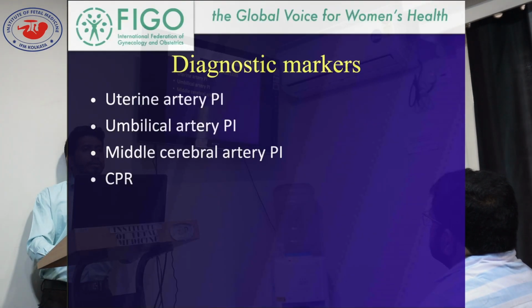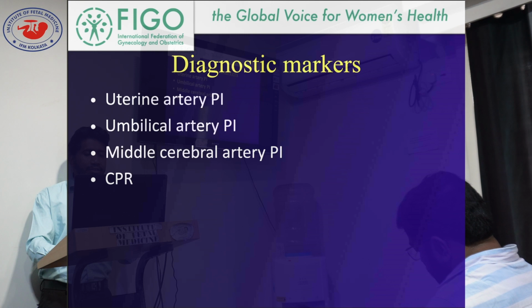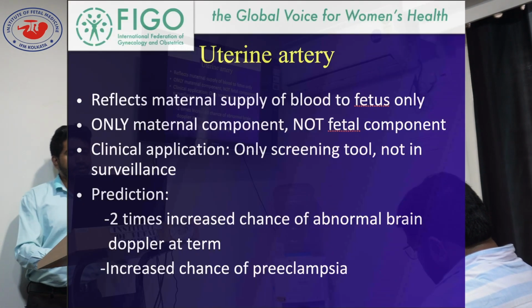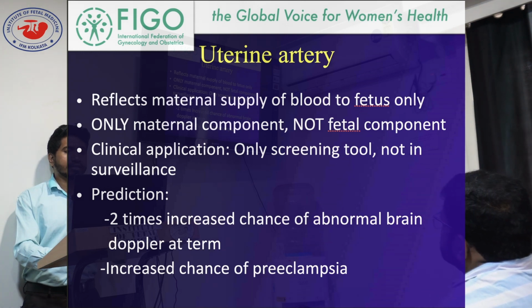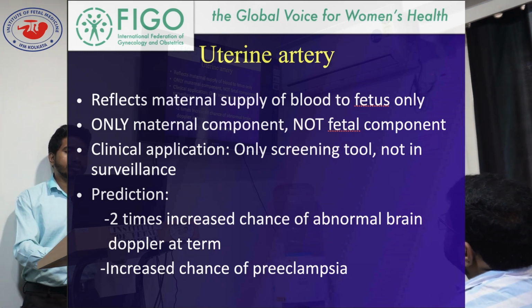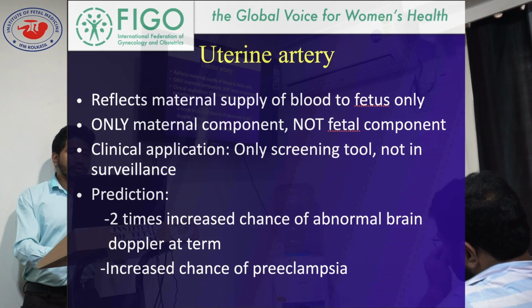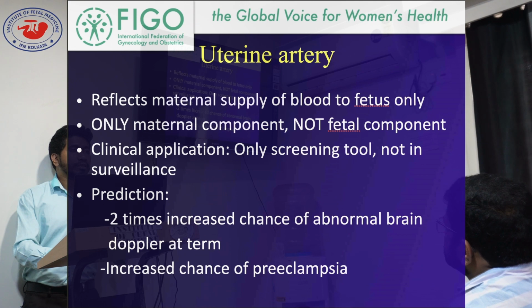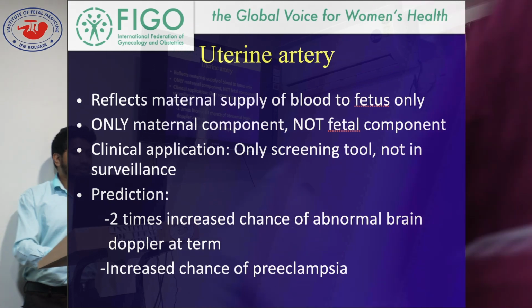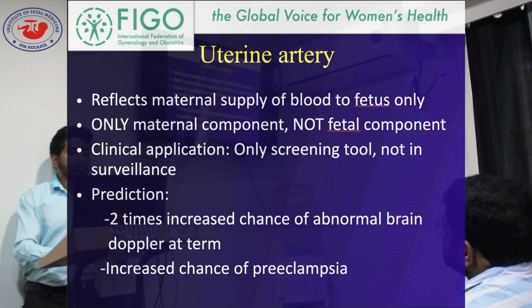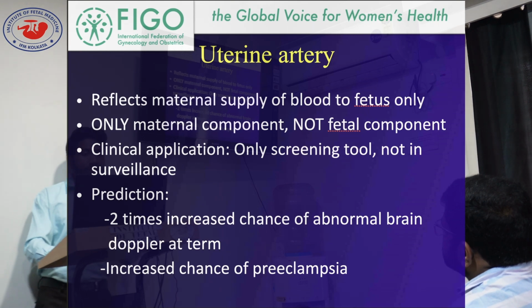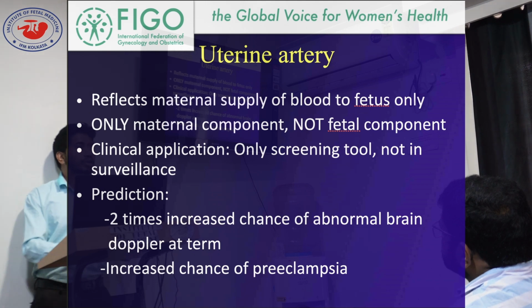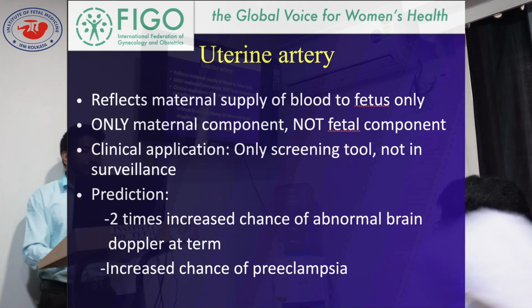Diagnostic markers are uterine artery PI, umbilical artery PI, middle cerebral artery PI, and cerebroplacental ratio. Coming to one by one, uterine artery: it reflects maternal supply of blood to the fetus only, not the fetal component. That's its limitation. And clinical application is only as a screening tool. It cannot be used as a surveilling tool throughout the course of pregnancy.